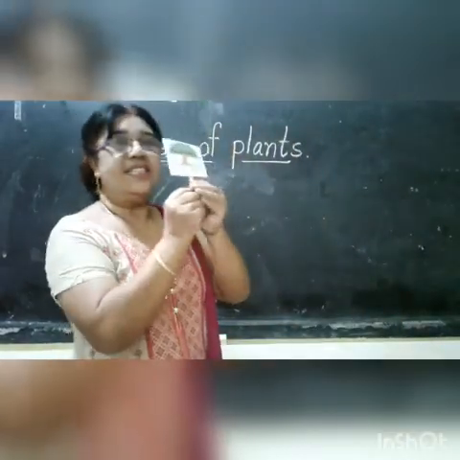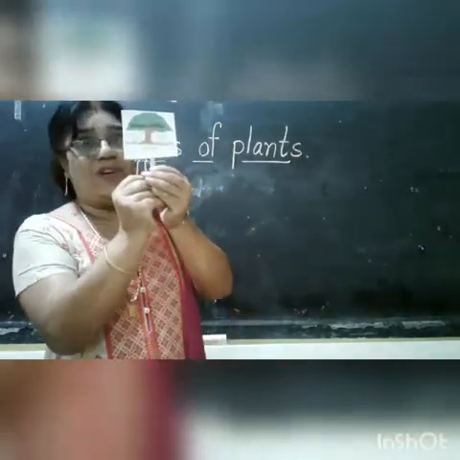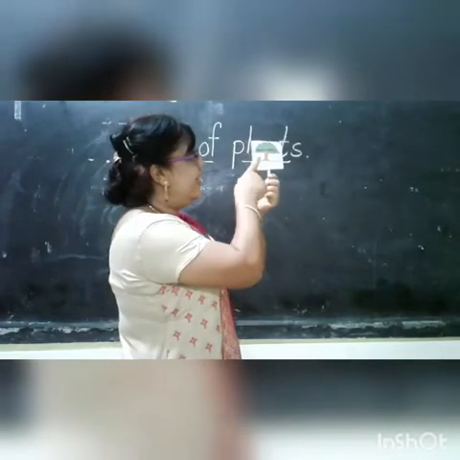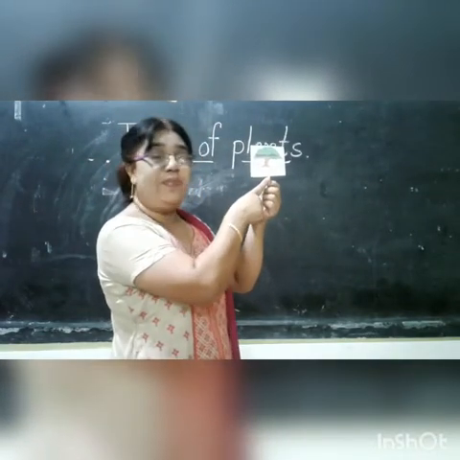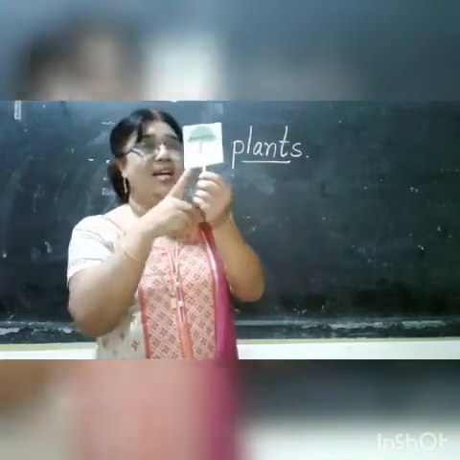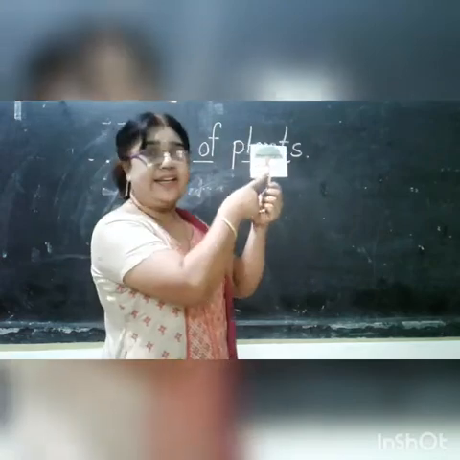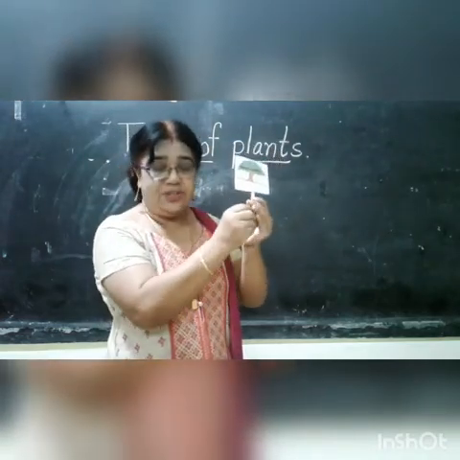Now which picture is this, children? This is banyan tree. What will we do with the banyan tree? It provides us shade. If we sit under the tree, it will be very cool and a nice cool breeze also comes. So this is banyan tree. It gives us shade, right children?